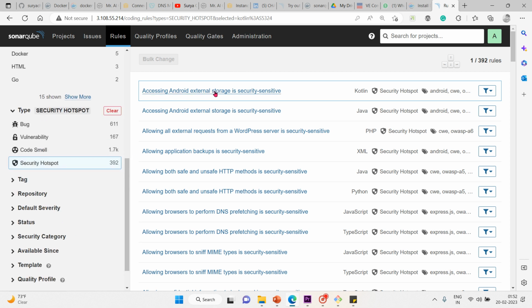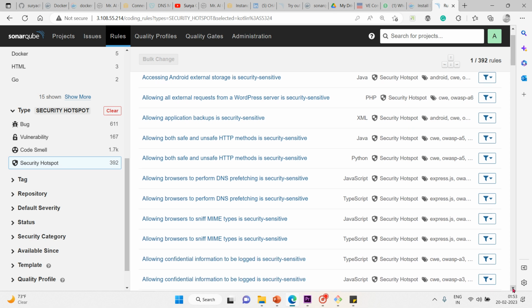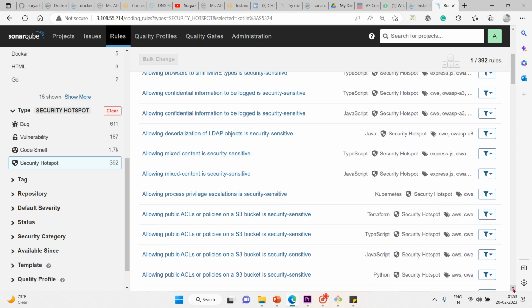So accessing Android external storage is security sensitive. Fantastic. And allowing both safe and unsafe HTTP methods is security sensitive. So that should not be done. And allowing browsers to perform DNS prefetching is security sensitive. So these are the rules related to the security hotspot. You have to be very careful in dealing with these things, or else you will be vulnerable to attacks. So then what is vulnerability? I'm saying vulnerable to attack. What does it mean? Vulnerability is nothing but a security related issue which represents a backdoor for attackers.